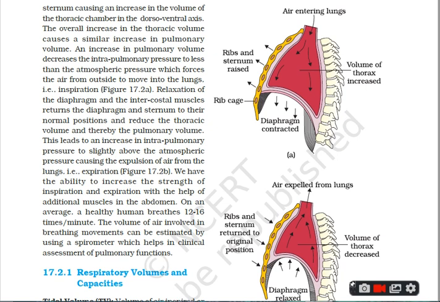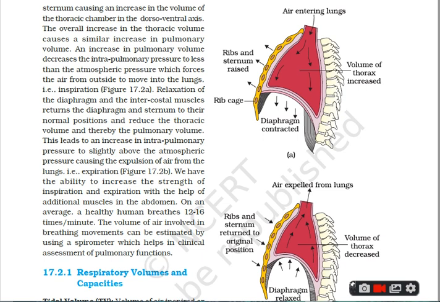Second, the radial and the circular muscles of the diaphragm relax and the diaphragm returns back to its original dome-shaped appearance. I repeat, the diaphragm returns to its original dome-shaped appearance due to the relaxation of radial and circular muscles of the diaphragm.